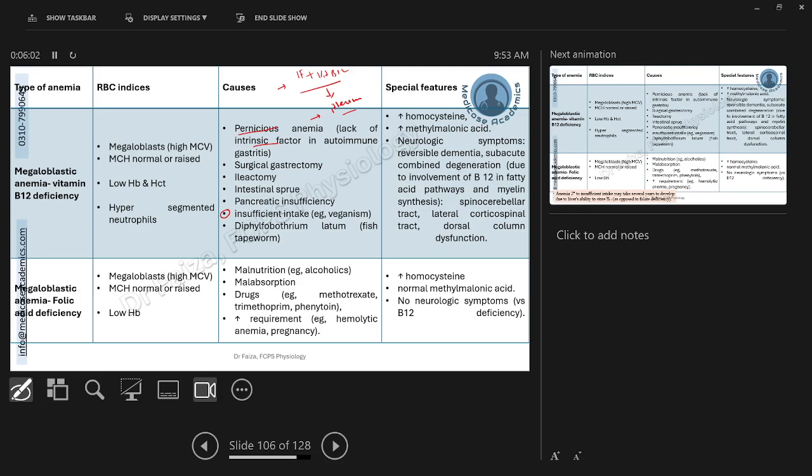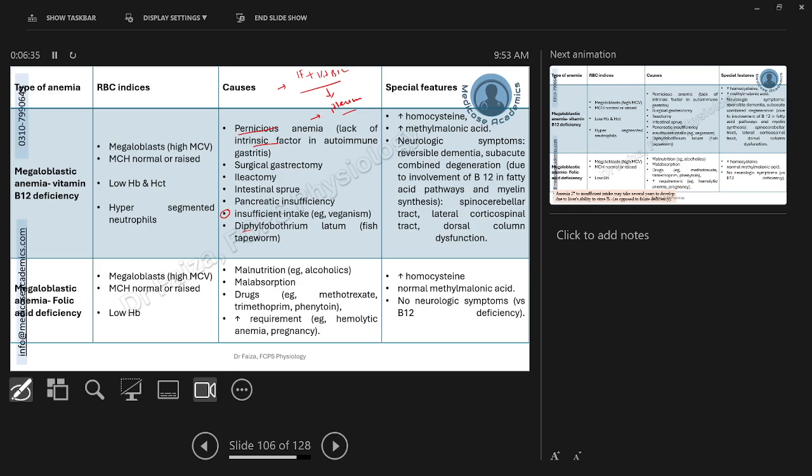Pancreatic insufficiency and Diphyllobothrium latum, these two are also going to impair the absorption across the intestine. Diphyllobothrium latum is the fish tapeworm, and the pancreatic insufficiency may be caused by any reason, maybe inside the pancreas or maybe simply by the blockage of the pancreatic duct or the common bile duct. So any of these causes can lead to impaired vitamin B12 absorption and hence leading to the megaloblastic anemia.